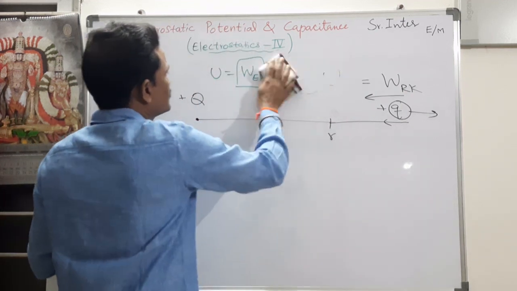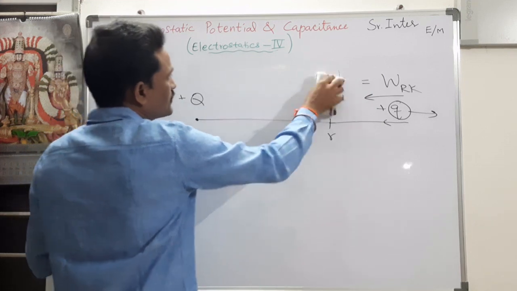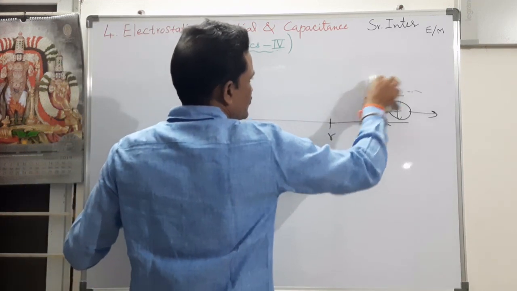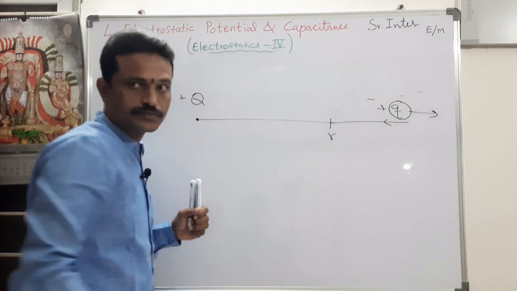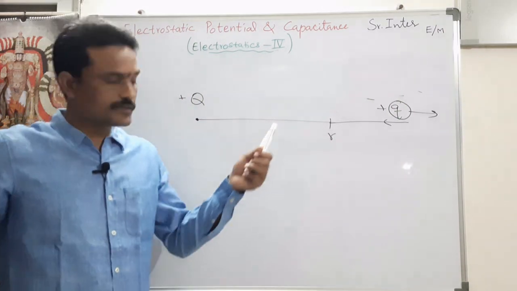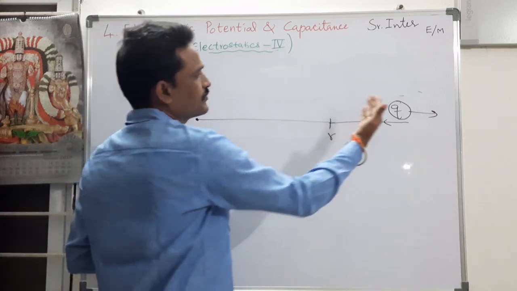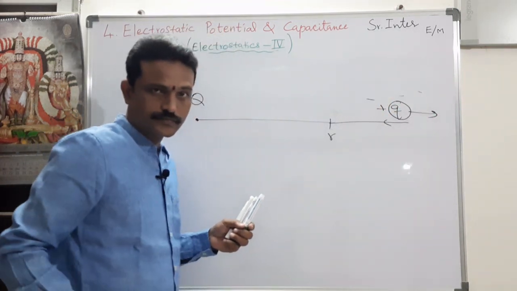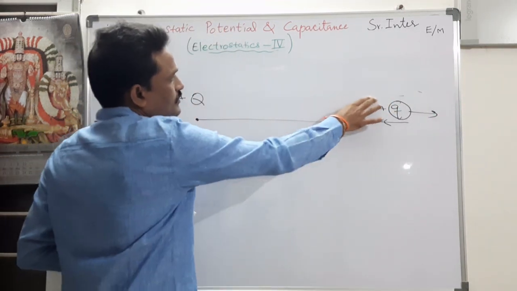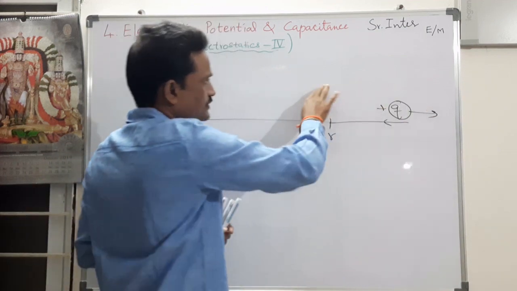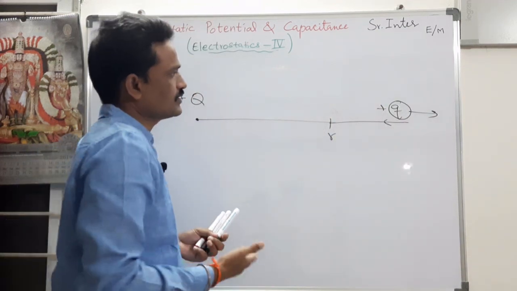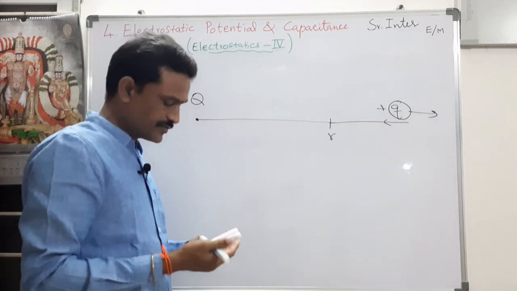So this is the case. There is a source charge capital Q and another charge small q is being brought from some place. Let us say, for our imagination, we are bringing this charge from infinity. That is an ideal case, right? But in reality, we don't bring anything from infinity.